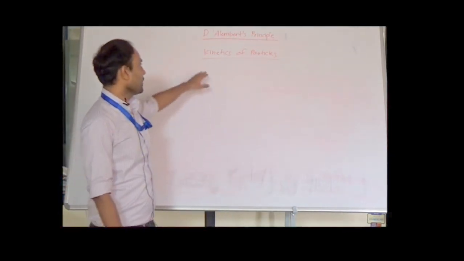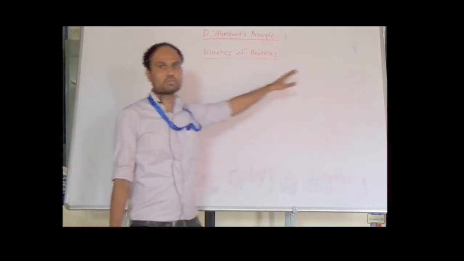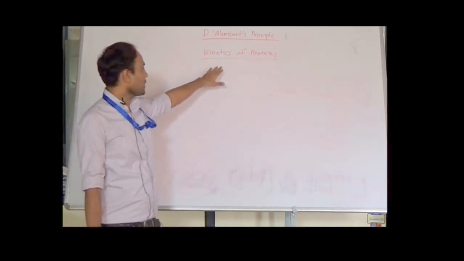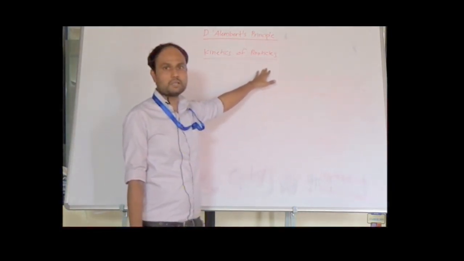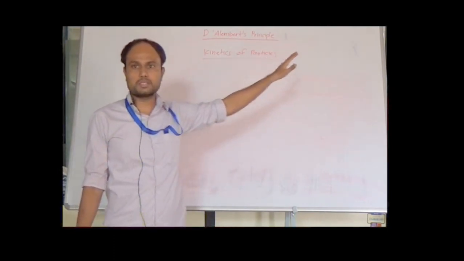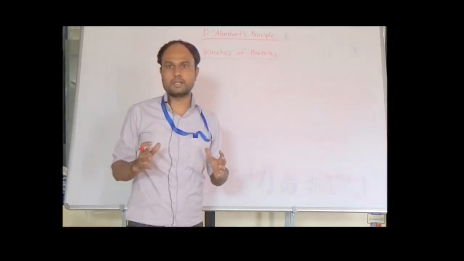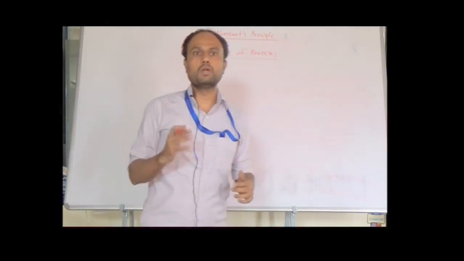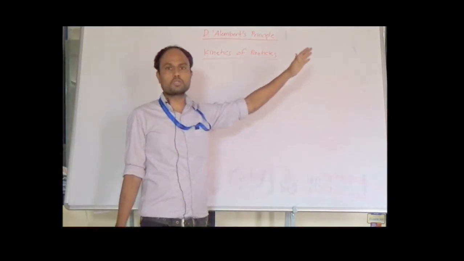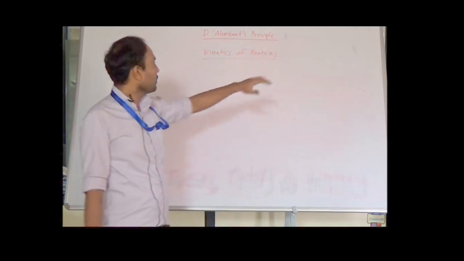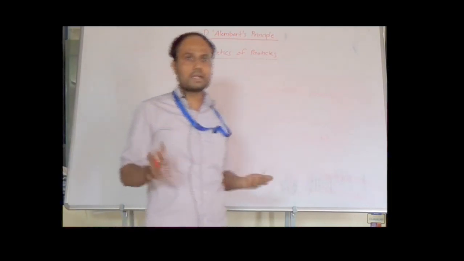In kinetics of particle, as the name suggests, kinetics is that branch in which we are going to study the motion by considering the forces acting on a body. And as we say it is the kinetics of particles, that means it is particle dynamics, in which we are not going to consider the dimensions of a body. We are assuming that entire body as a single particle, and then we are doing the analysis. Then it becomes a particle analysis. So in kinetics of particle, we are going to do motion analysis of the bodies by considering the forces acting on it and neglecting the dimensions of a body.